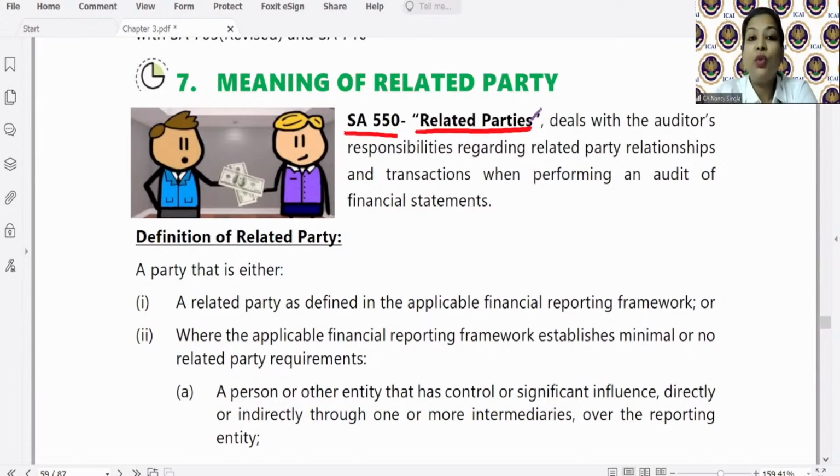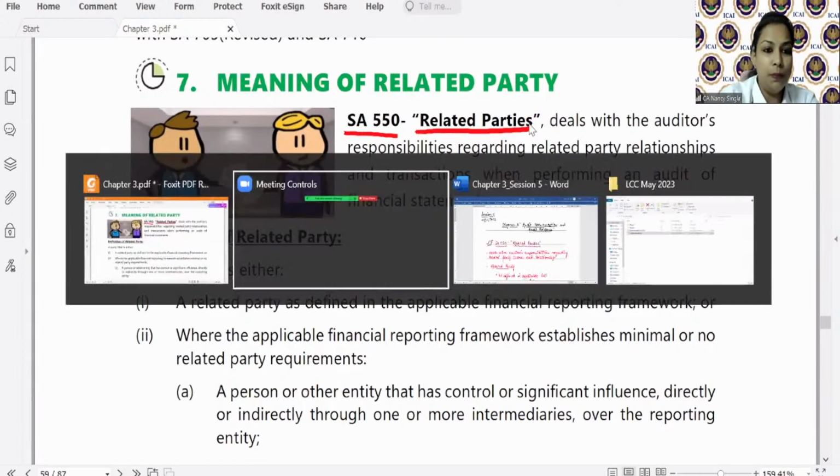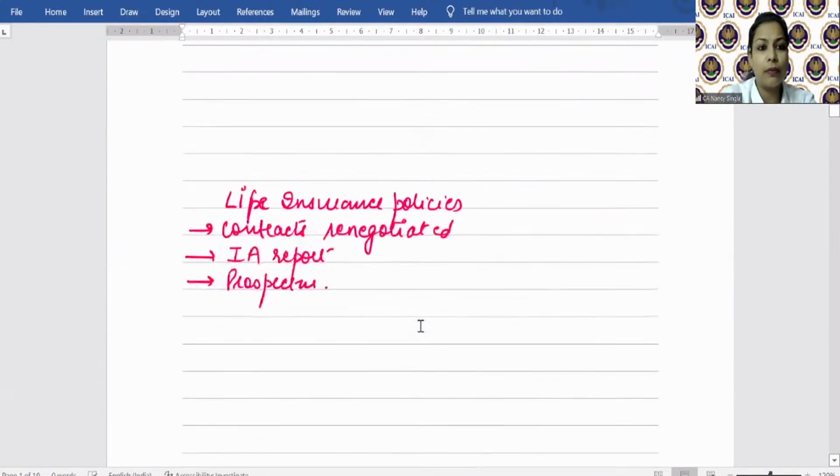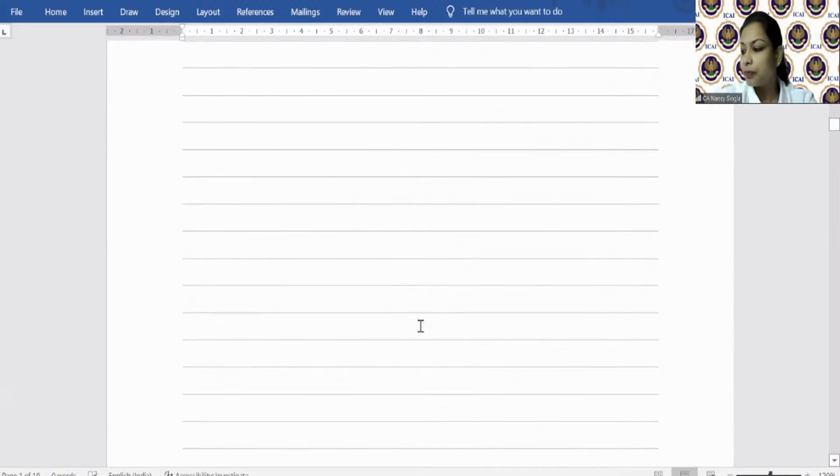Why? See, students, you all know that the preparation of financial statements is the responsibility of the management, right? So the management has to prepare and present the financial statements as per the applicable FRF, right? Now, with respect to related parties, AS 18 is there, which has certain disclosure requirements for companies with respect to related party transactions and relationships.